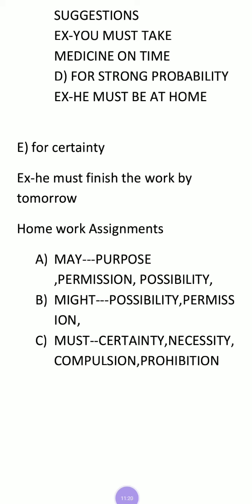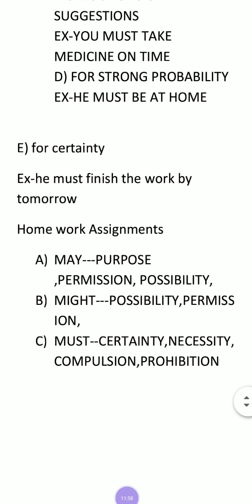Possibility, right now I have explained. It may rain today. Very nice example of possibility. Probability. She may be at home. India may win the match. Possibility. Probability. India may defeat Australia. This is the possibility and probability. The train may be late. So this is the possibility and probability you write. Might. Same possibility. It might rain today. So less possibility, you write possibility. A strong possibility you write.